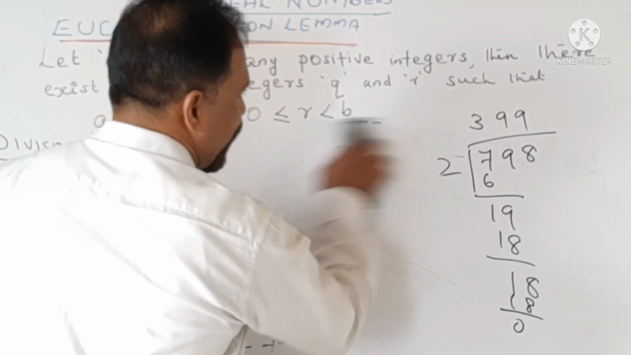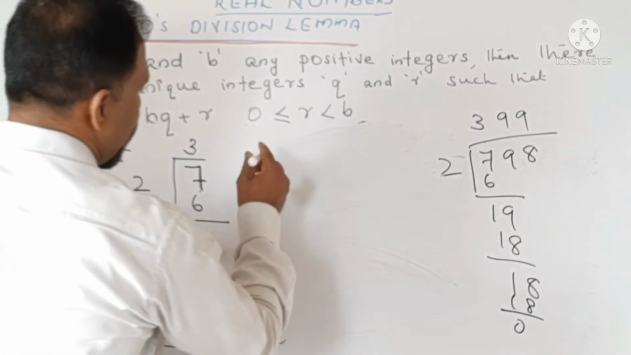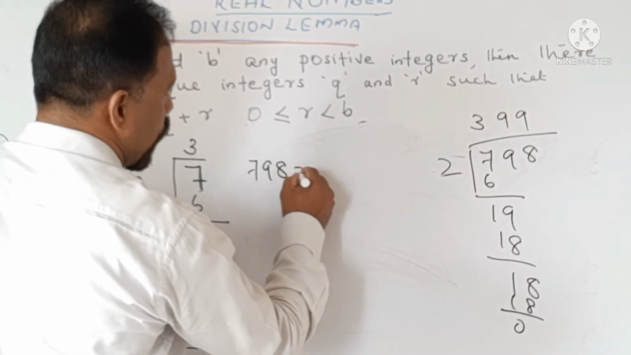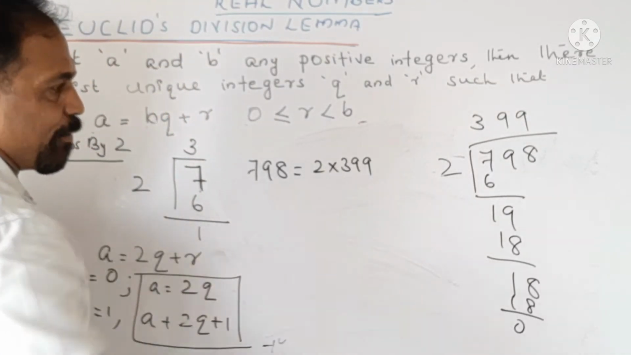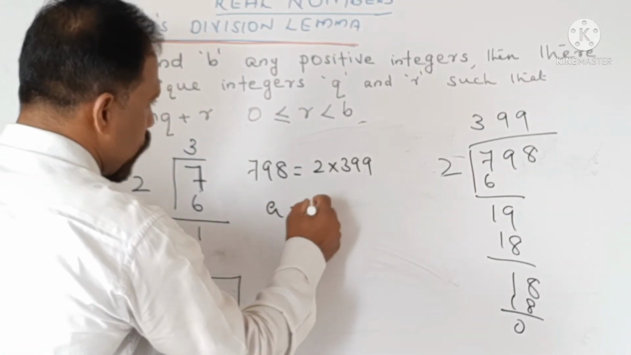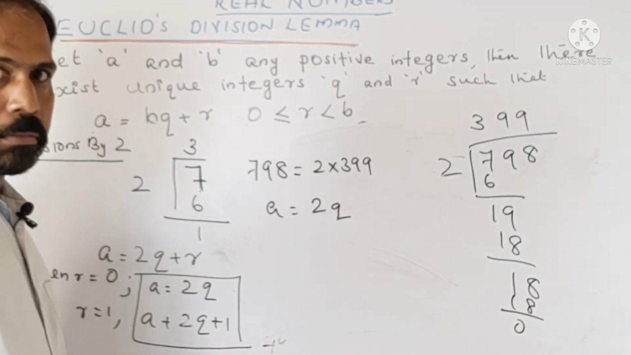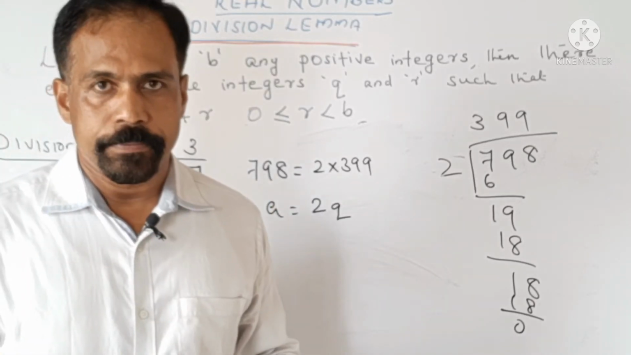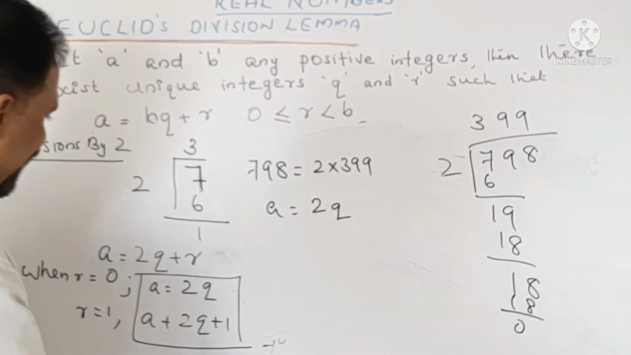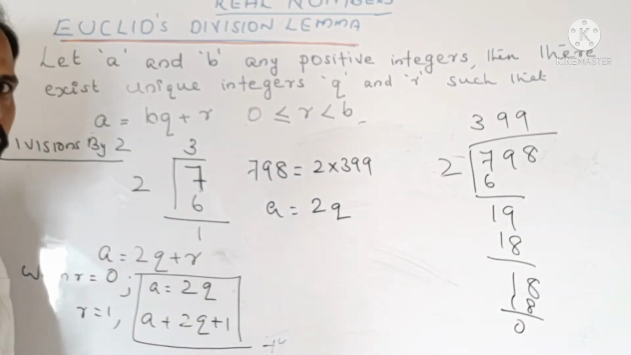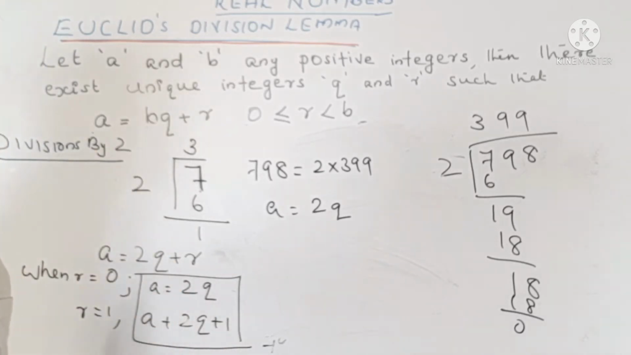Now let us take 798. In the case of 798, we can express 798 is equal to 2 into 399, because there the remainder is 0. So I can write A is equal to 2Q. So I can represent all numbers in either of these two forms, that is A is equal to 2Q, A is equal to 2Q plus 1. This is the case when we divide any integer by 2.